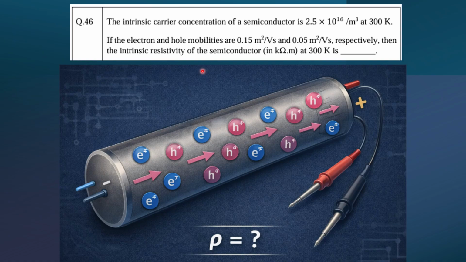Now the question has been asked to find out the intrinsic resistivity of the semiconductor. So intrinsic resistivity, right? So how much resistivity, like resistance per unit length. So that we are going to find out. So that is the question.